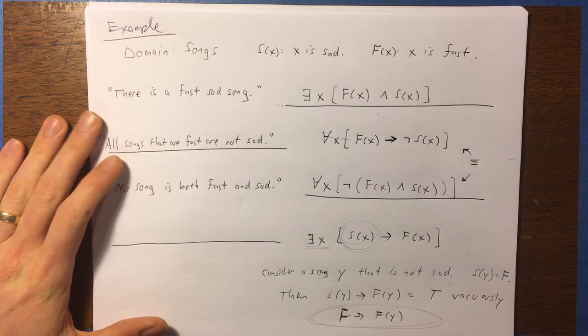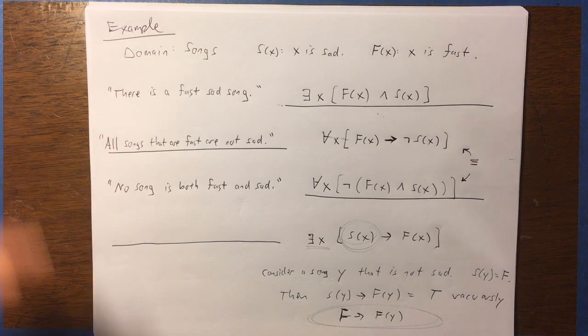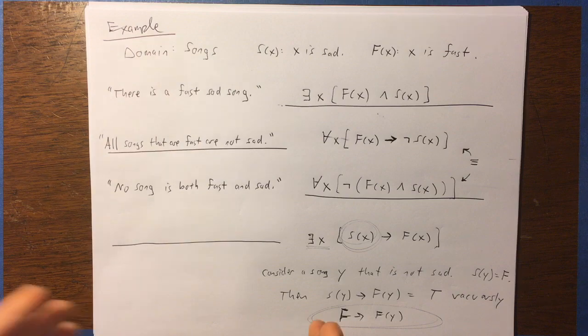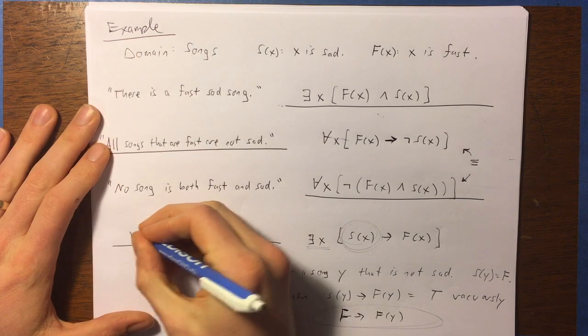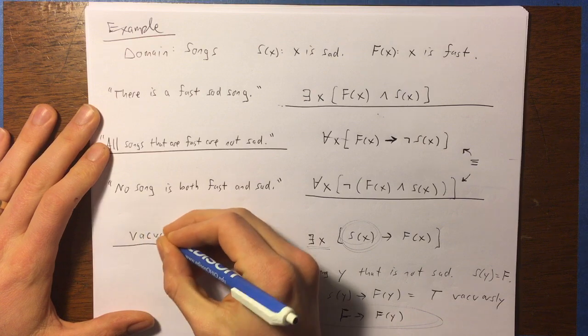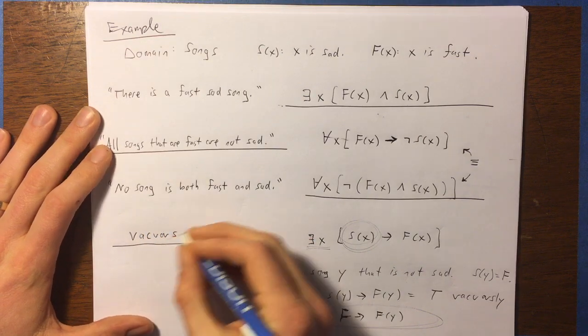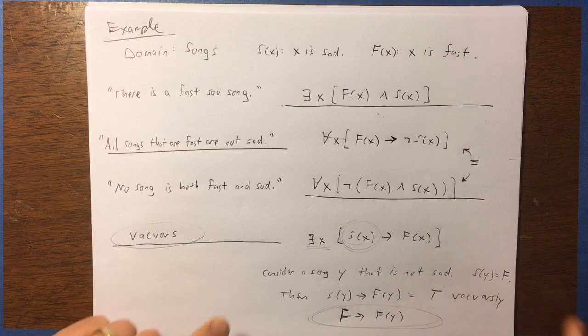Not much useful. You could say that it's maybe saying if all songs are sad, then one of them is fast. Or it could be the case that there are songs that aren't sad. It's not much of anything. I would say that this is essentially a vacuous statement. It doesn't really have much content to it.